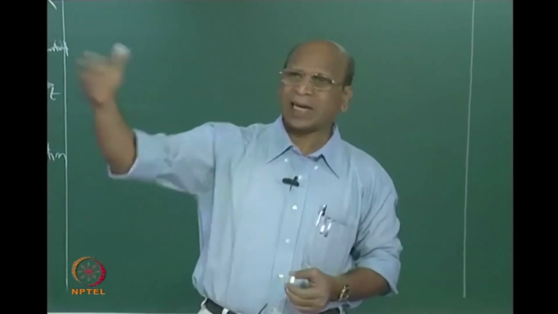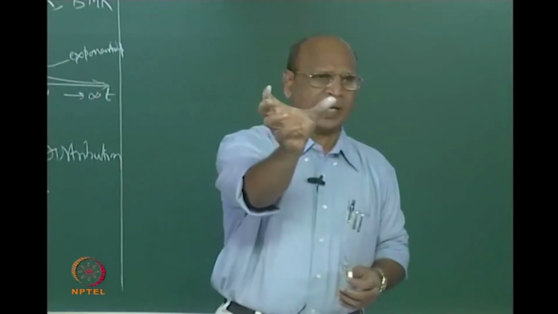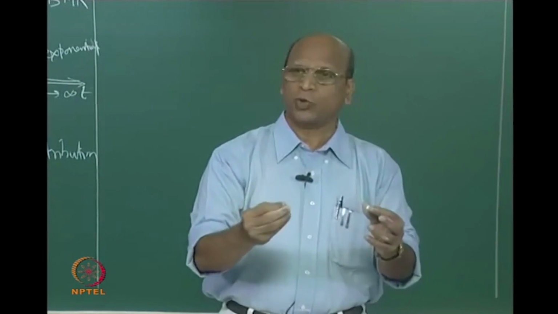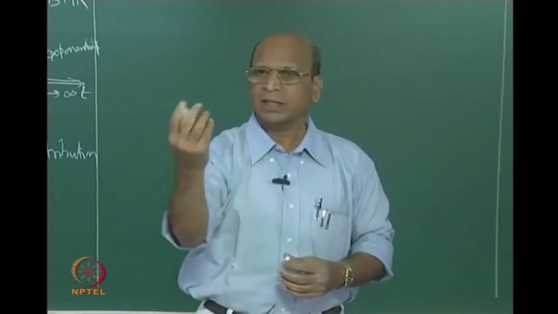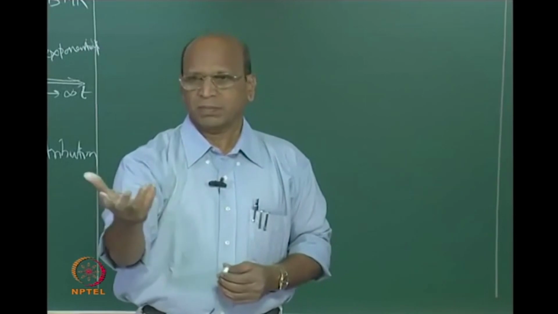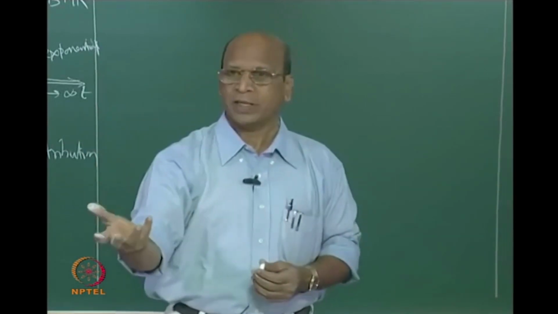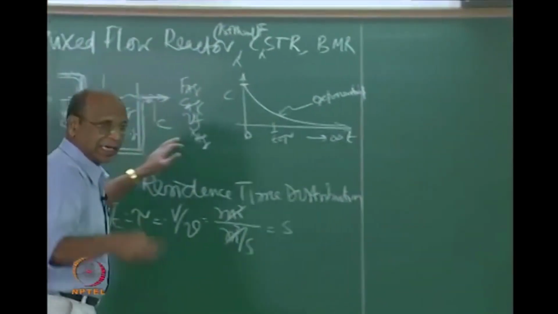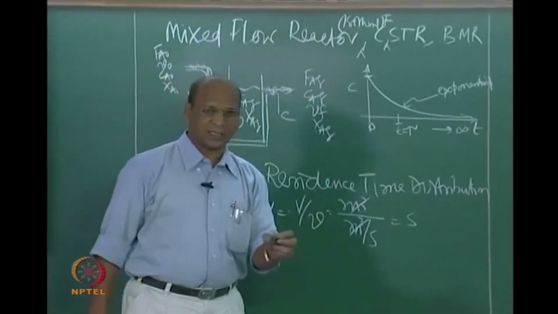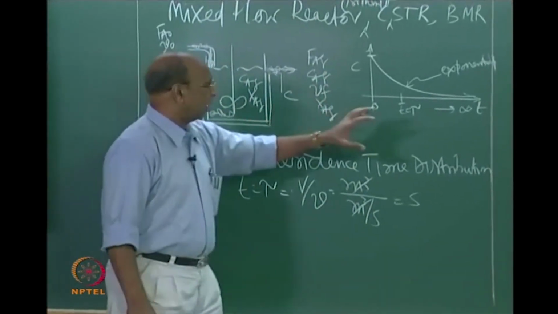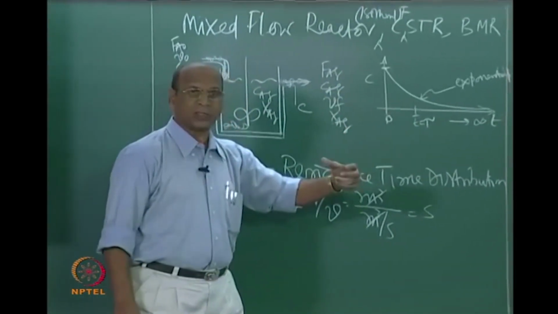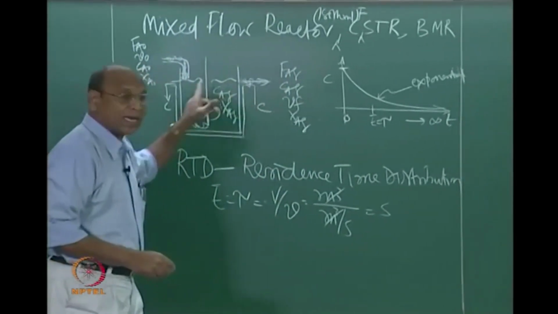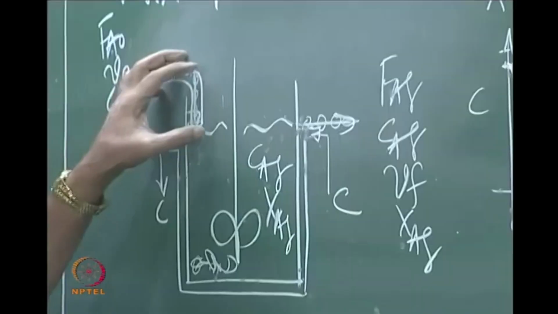Some people may remove even 10, because when I put 90, the 10 also I can remove. So when you are simplifying, under some conditions you will get some constant divided by partial pressure or concentration of some component, that becomes negative order. We do not have many. So that is why we only have positive orders greater than 0. Then under those conditions you will definitely have a mixed flow reactor giving low conversions, because now you come to packets.